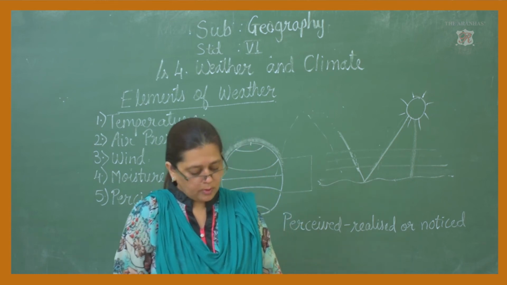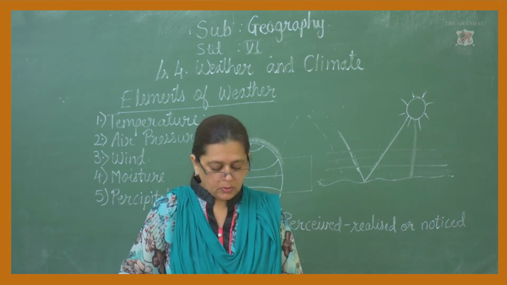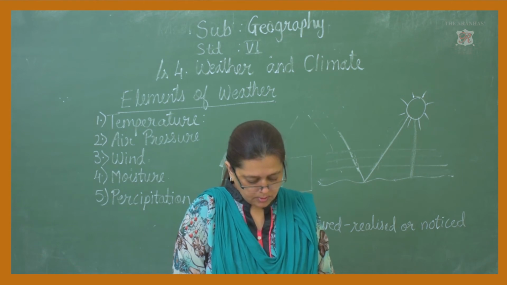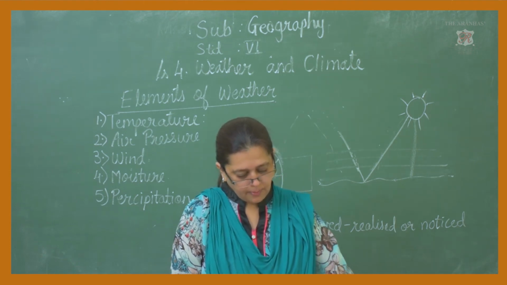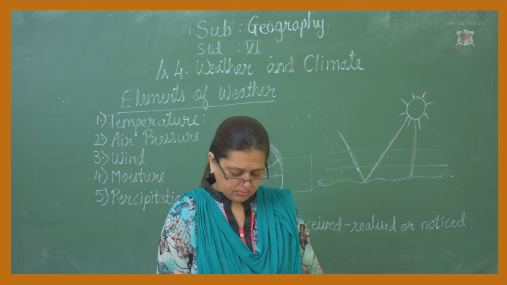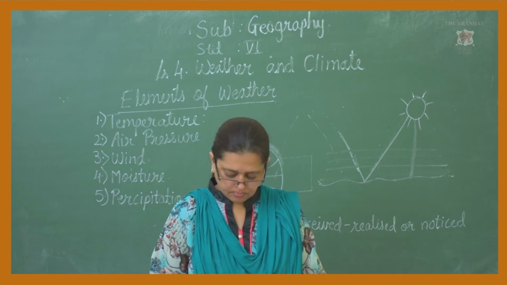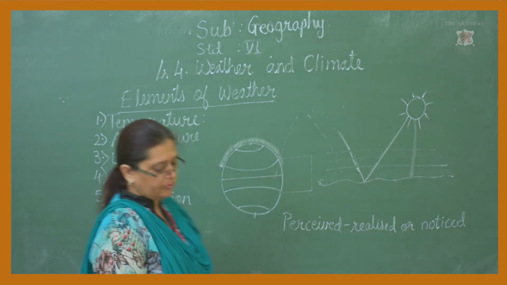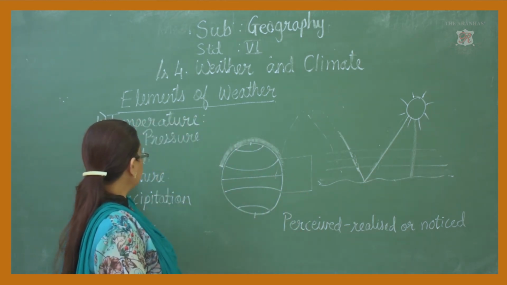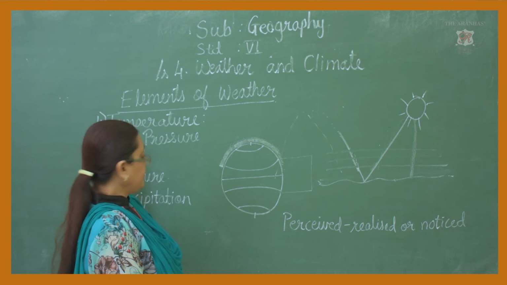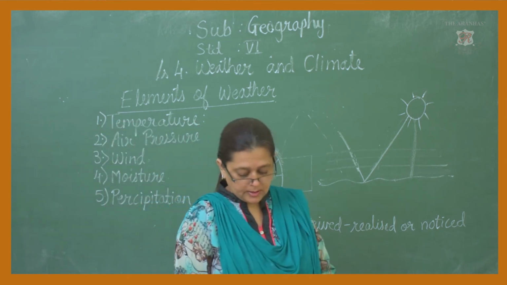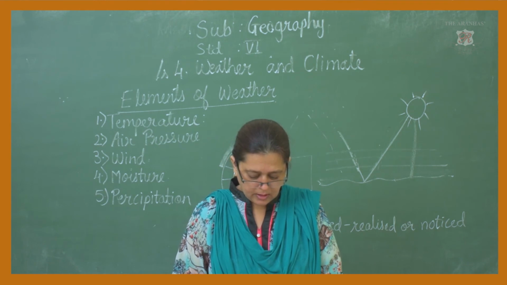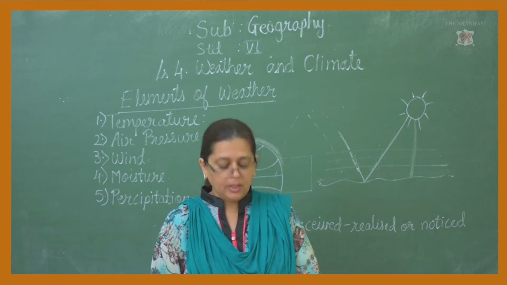Now, students, what we have studied today, we are going to revise that. Yes, elements of weather. The first element of weather is temperature. During the day, you have seen that the earth's surface gets heat from the sun.